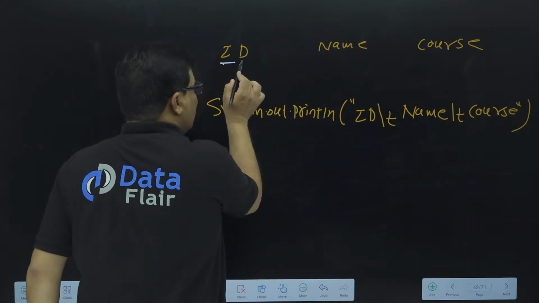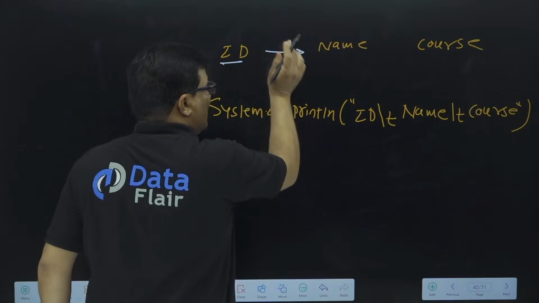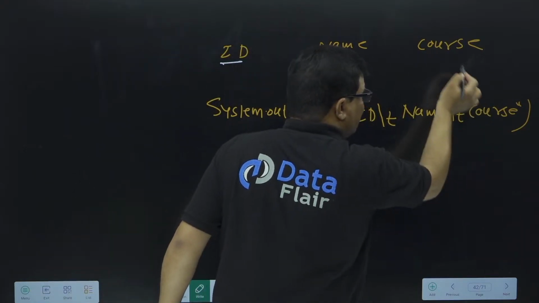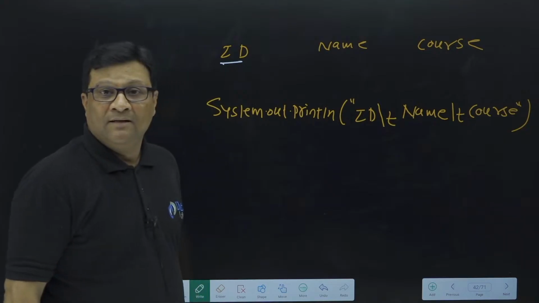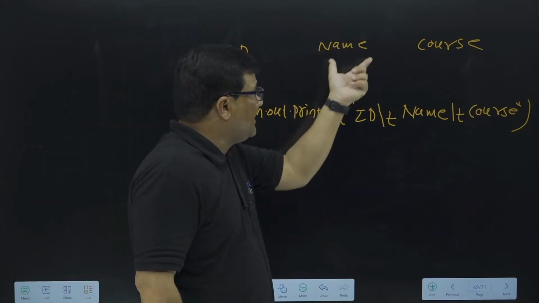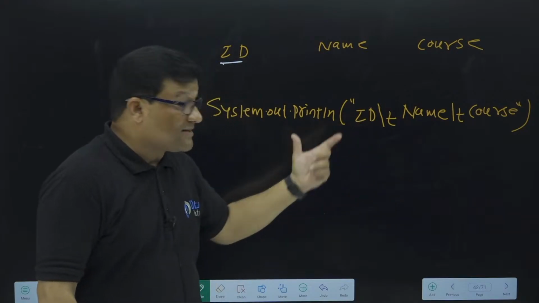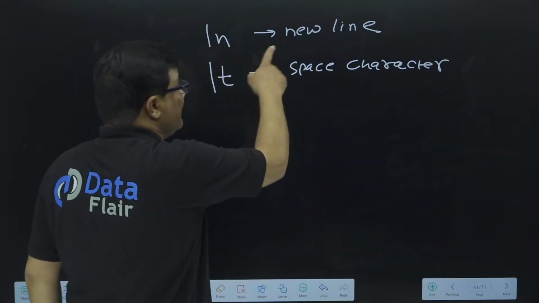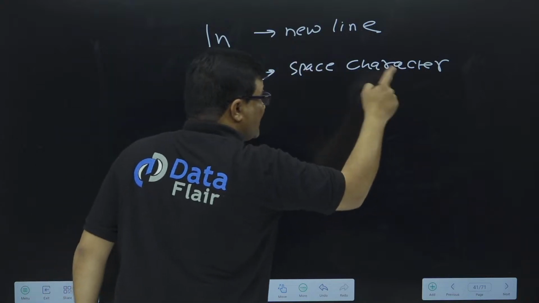ID prints as it is, then \t means space. Then name prints as it is, then \t means space, and then course prints as it is. So if you want to print your result in this way, like ID, then space, then name, then space, then course, \t is another special character. I hope you understood. \n is a new line character, and \t is a tab character.